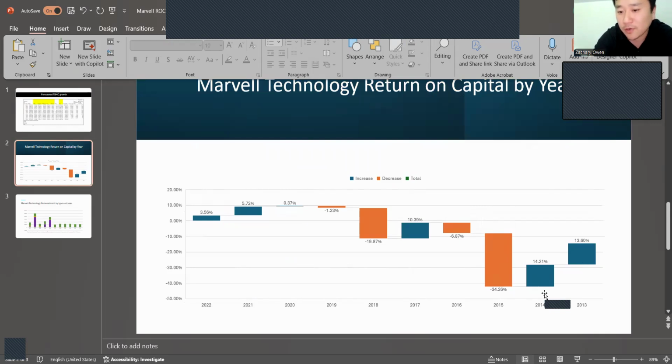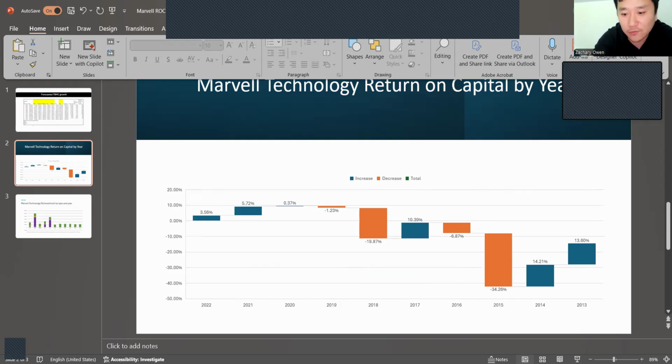Well, it's not very impressive, but it's not bad. However, from 2016 to 2019, or even 2020, the company's return on capital slumped severely. It even turned negative. And I was thinking, why did that happen?